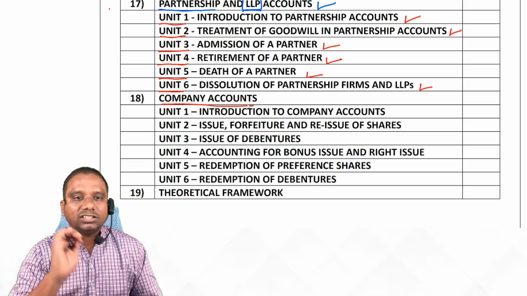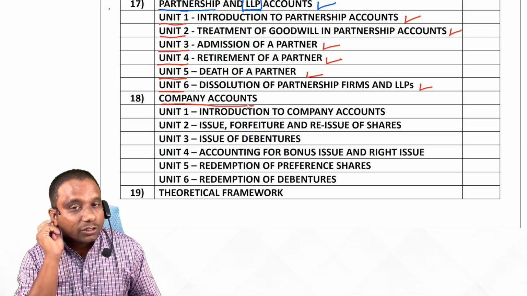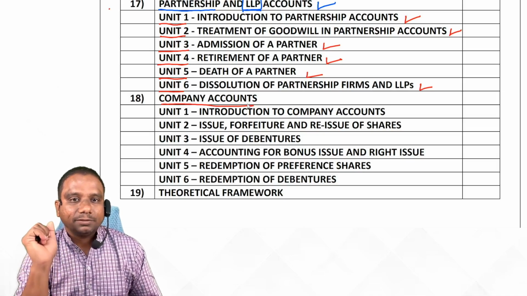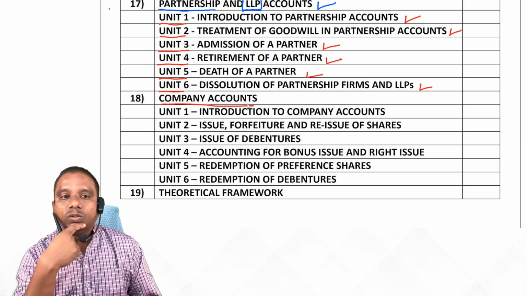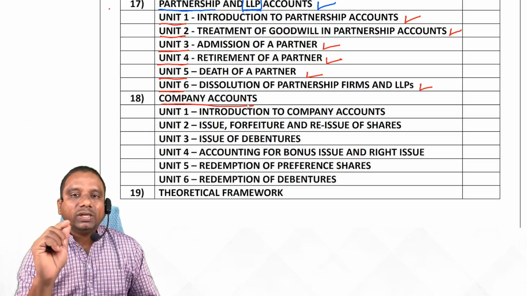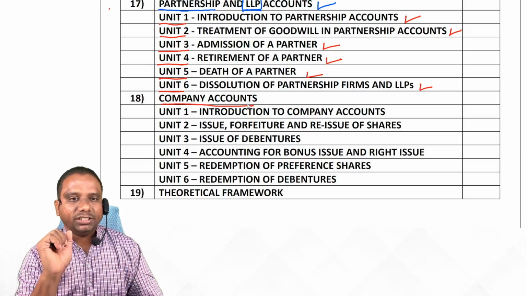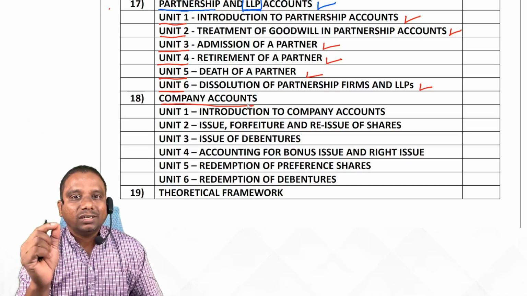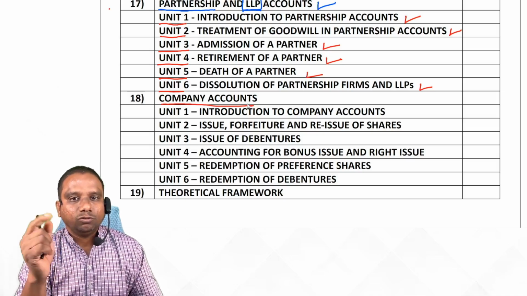In your law subject, CA Foundation Law, you have Companies Act 2013 also. So here you can relate. Yes or no, students? In the CA course, the beauty is you can relate one subject with another subject, one chapter with another chapter. Then you can understand the actual subject, why it is related.